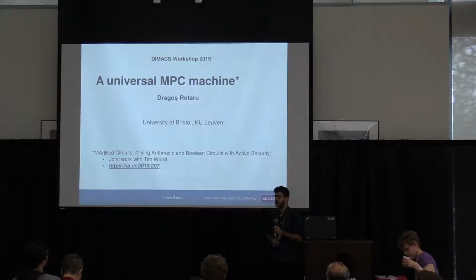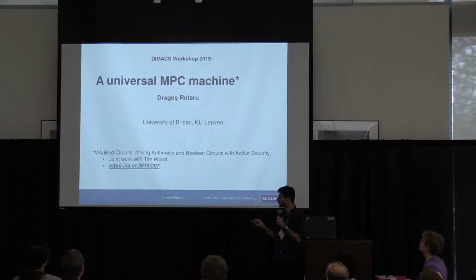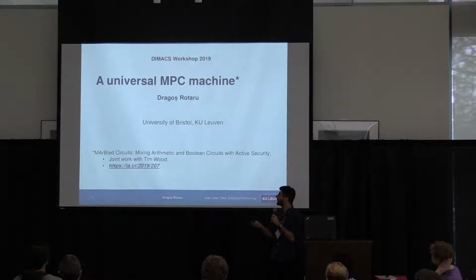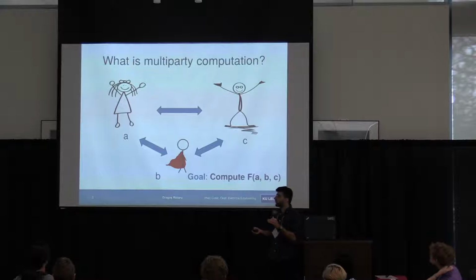Thank you, Ali. First, thanks for inviting me here. And this talk is mostly based on joint work with Tim, which is called Marble Circuits. So what is multi-party computation? Suppose we have 3 parties, Alice, Bob, and Charlie, who want to compute a function over their inputs while keeping them private. So this is multi-party computation. How can they achieve this?